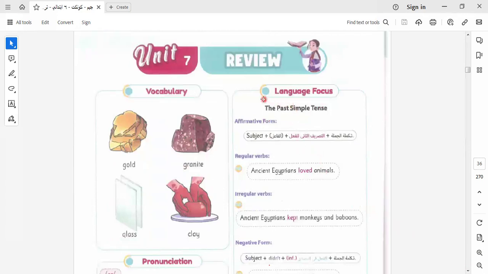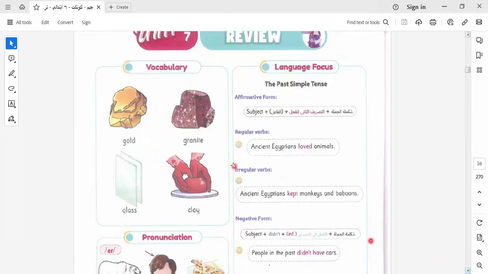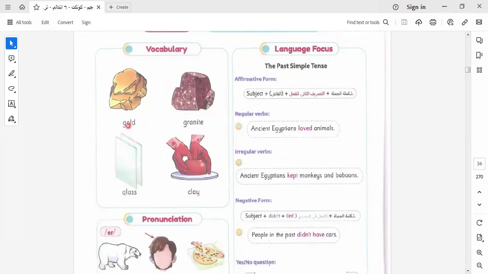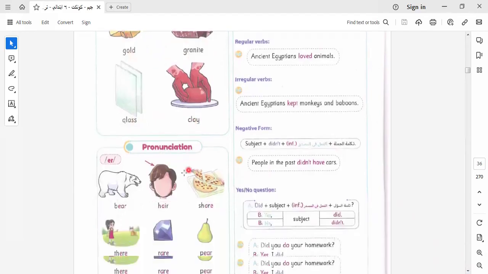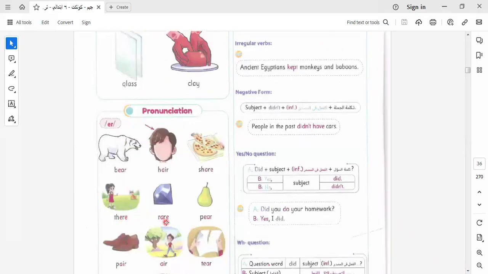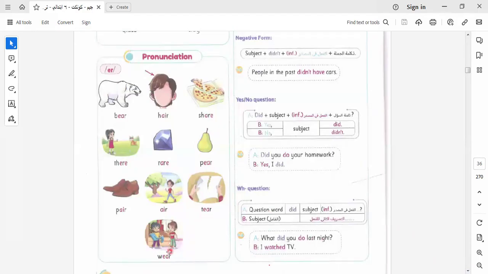In this unit, we learned some new vocab. Let's review this unit together. We know gold, garnet, glass, clay. Here we have pronunciation, like peer, like there, like tier, where, pair, air, rare, hair, share, and so on.